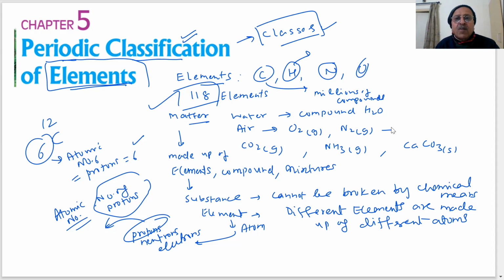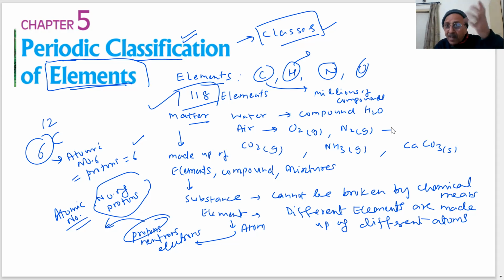The scientists were interested that instead of studying individual elements and the properties of the compounds and substances they form, we want to classify the elements in certain groups which have similar properties, so that it becomes easier for us. If I place certain elements in a group, for example carbon, silicon, germanium, tin, lead, they are in group 14.